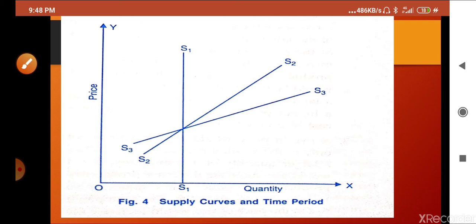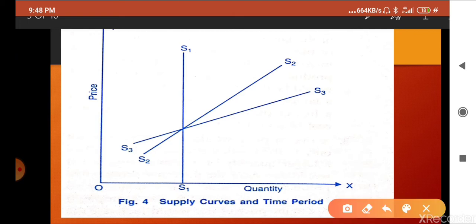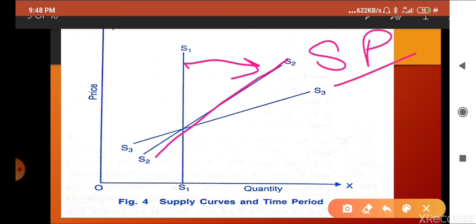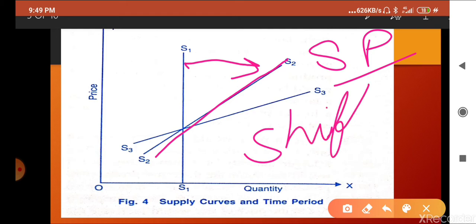Now I am going to the second one. Now we can go through SS2. See here SS2. What is SS2? It shifts from here to here, which means it is short period supply or short run supply. So whatever things are added here, from one shift it became three shifts, 1, 2, 3. Then supply has been adjusted, or maybe 1 to 2, it depends on demand.